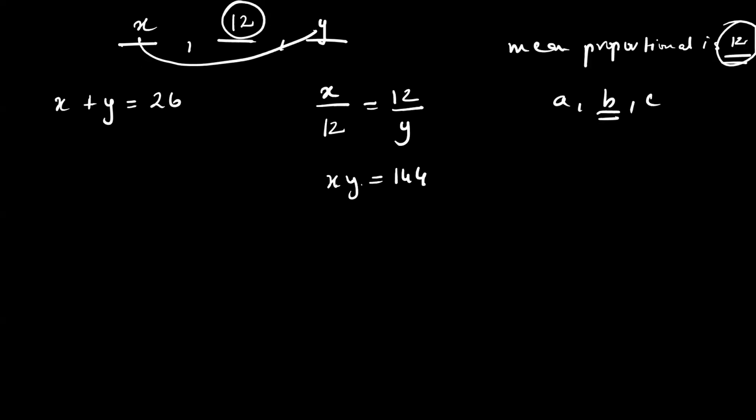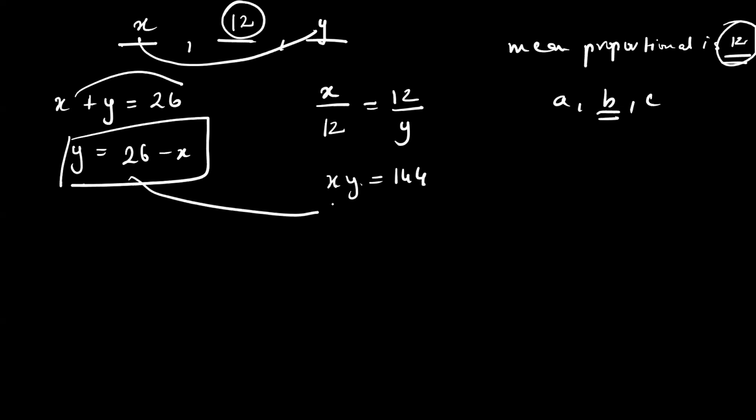If I want to substitute one of them, you can substitute either one. Keep x here and take y there, or keep y here and take x there. I kept y here only. I took x on that side, so I'll get 26 minus x. If I substitute the value of y in this, I'll get x, in place of y I'm writing 26 minus x, is equal to 144. Okay, this is what we'll solve later. I hope you all have practiced 3.6 properly. This will help you with splitting the middle.